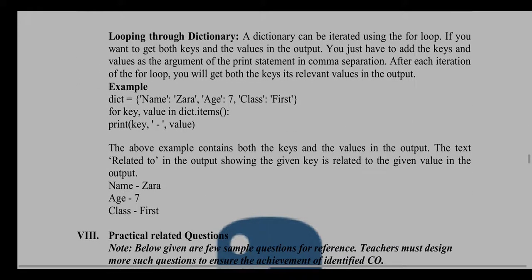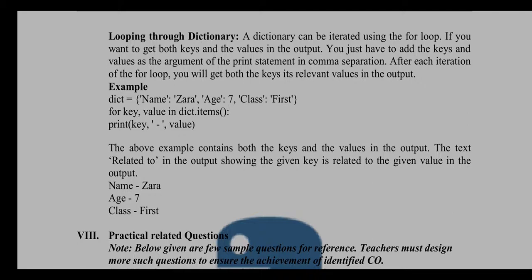Looping through the dictionary. A dictionary can be iterated using the for loop. If you want to get both keys and values in the output, you just have to add the keys and values as the arguments of the print statement in comma separation. After each iteration of the loop, you will get both the keys and their relevant values in the output. See the example here, we specified the dictionary, and we specified for key, value in dictionary dot items.